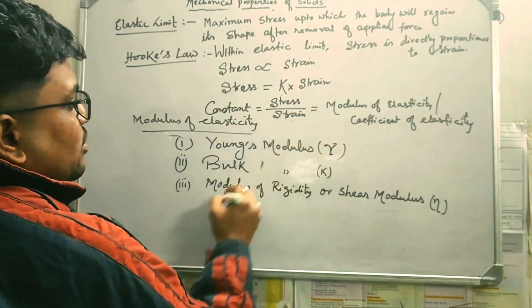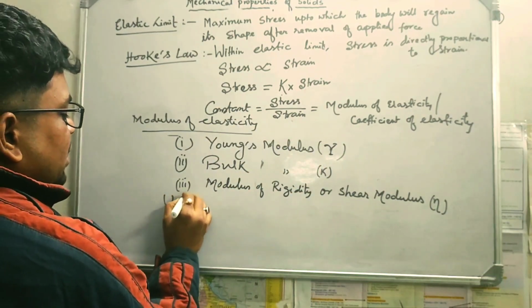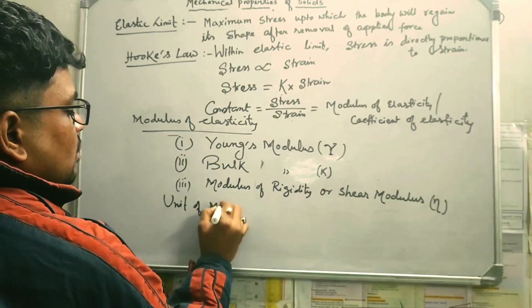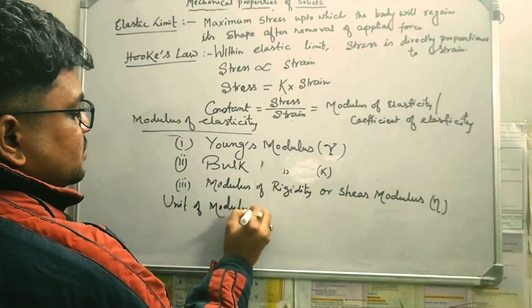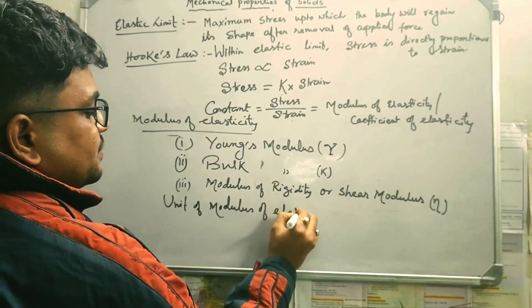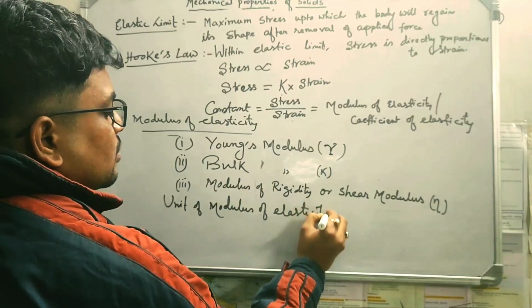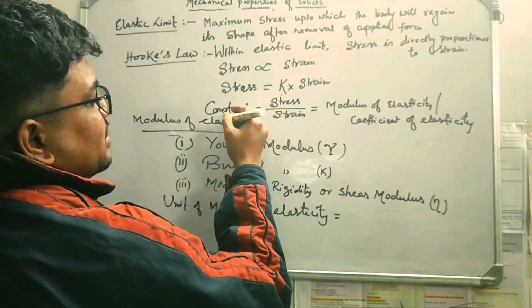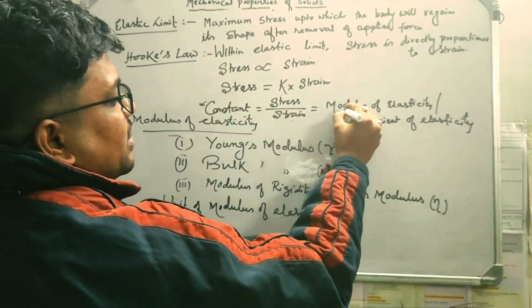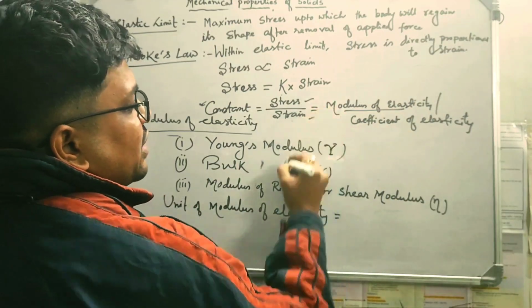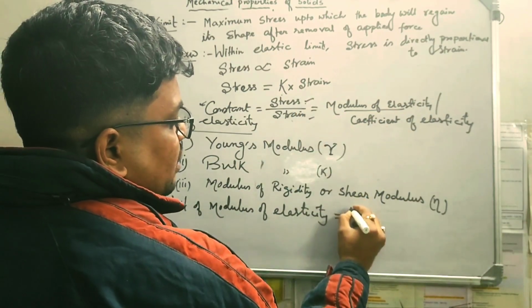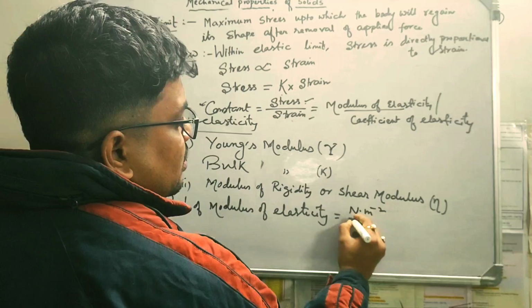Now what is the unit of modulus of elasticity? This constant, modulus of elasticity, is nothing but stress upon strain. The unit of stress is Newton per meter square.